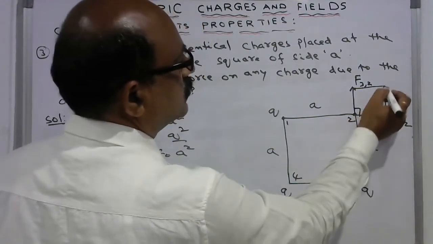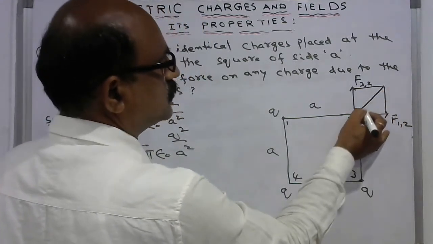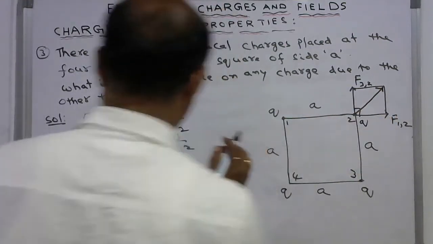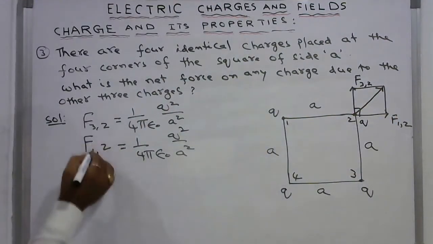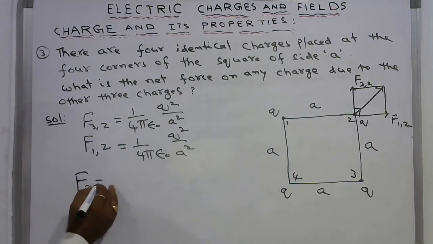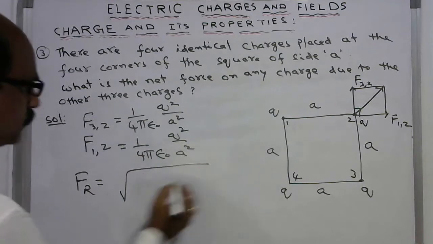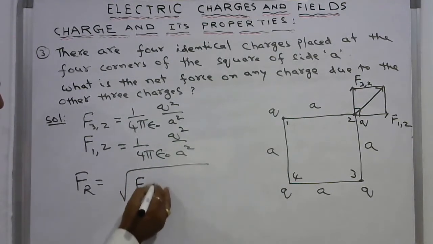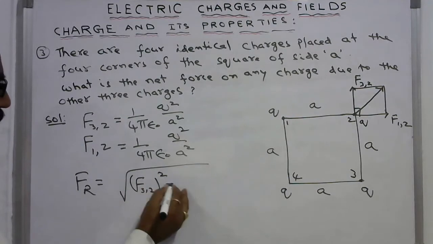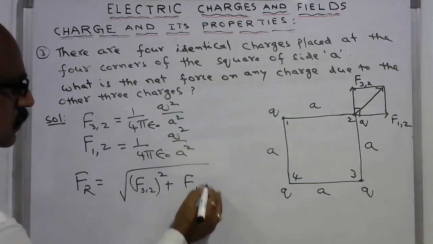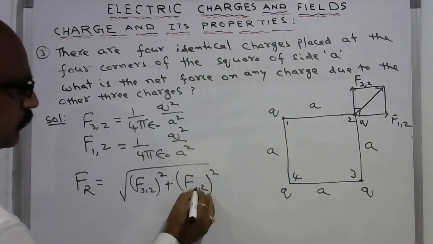Then what is the resultant of these two forces? F resultant is equal to under root F32 whole square plus F12 whole square.